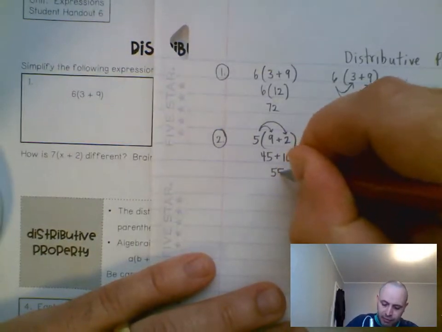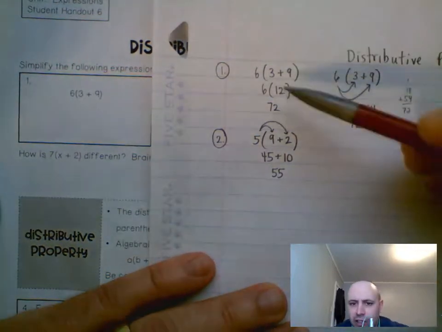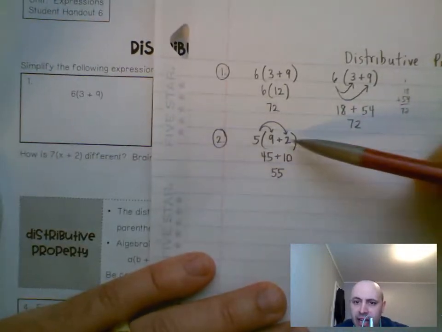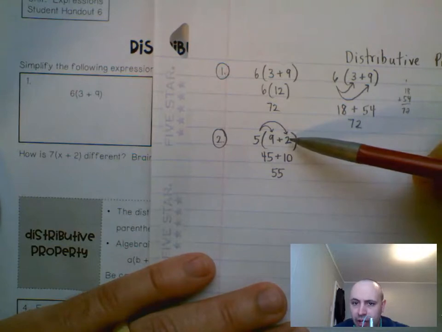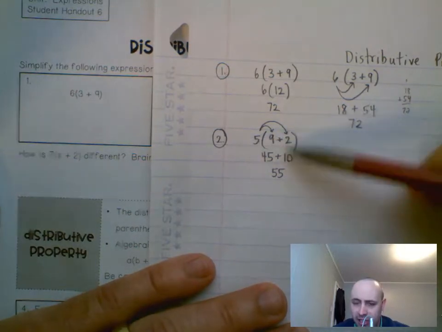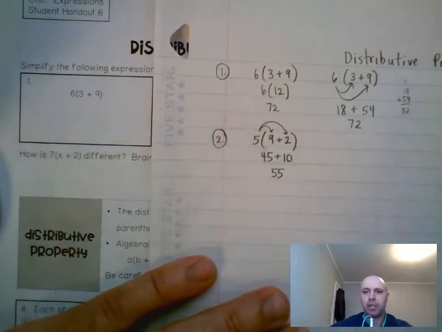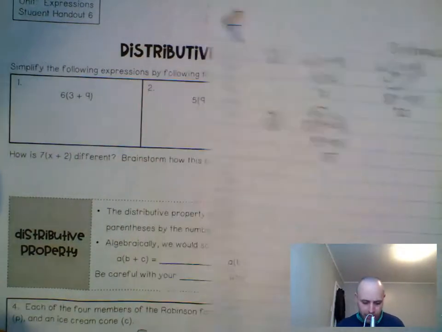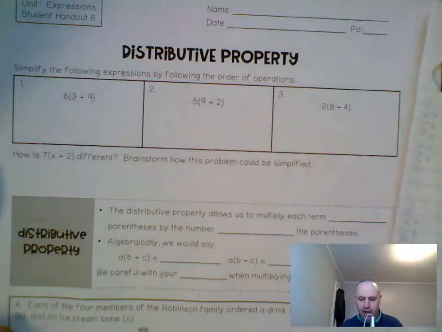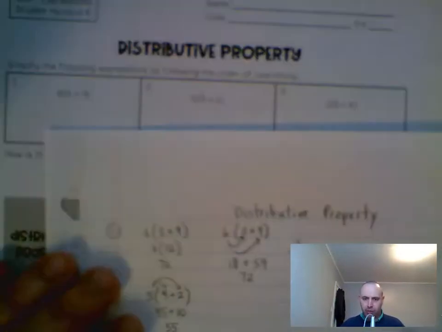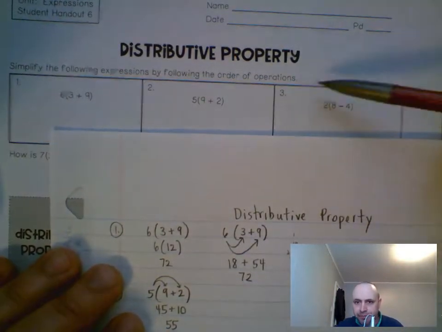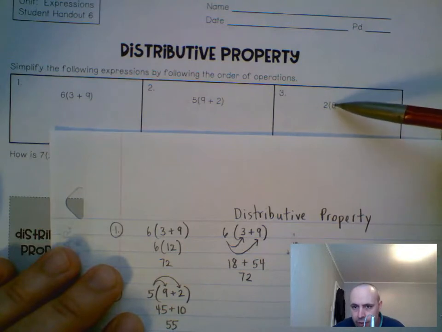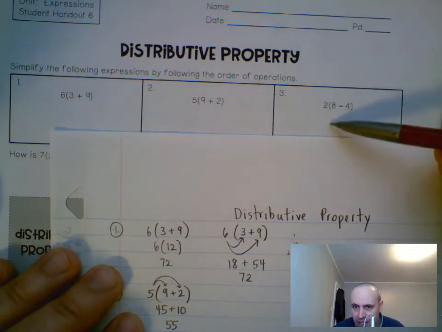That's fine. And you'll notice that if you did this following the order of operations, you would just do 9 plus 2 first, right? So that's 11. 5 times 11 is 55. All right? So you say, well, Mr. Hussey, why are we doing it differently? That's a good question because sometimes you'll run across problems. Let's just do number 3 real quick here. So for 3, you would have 2 times 8, so you'd write down 16.